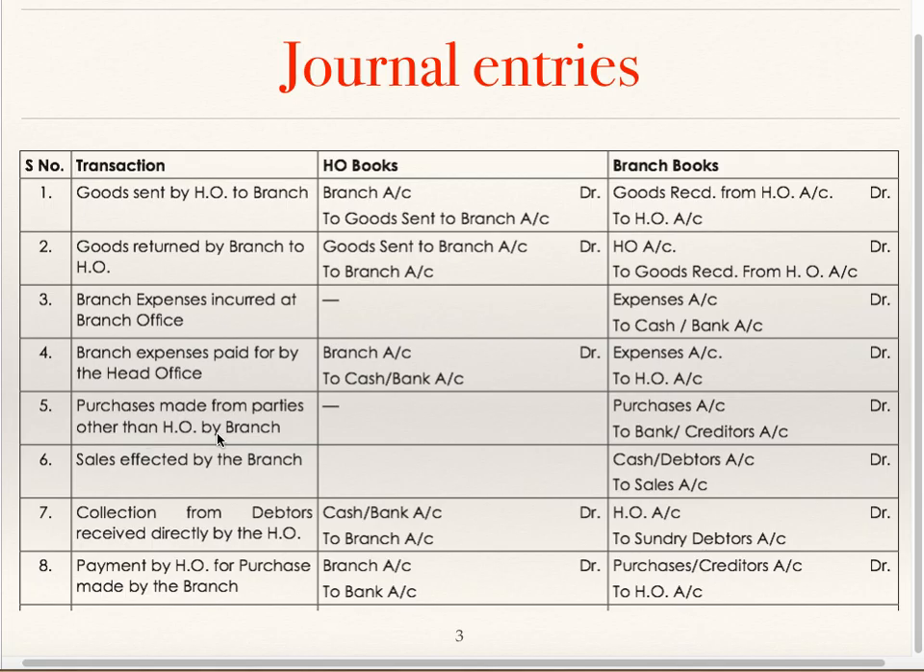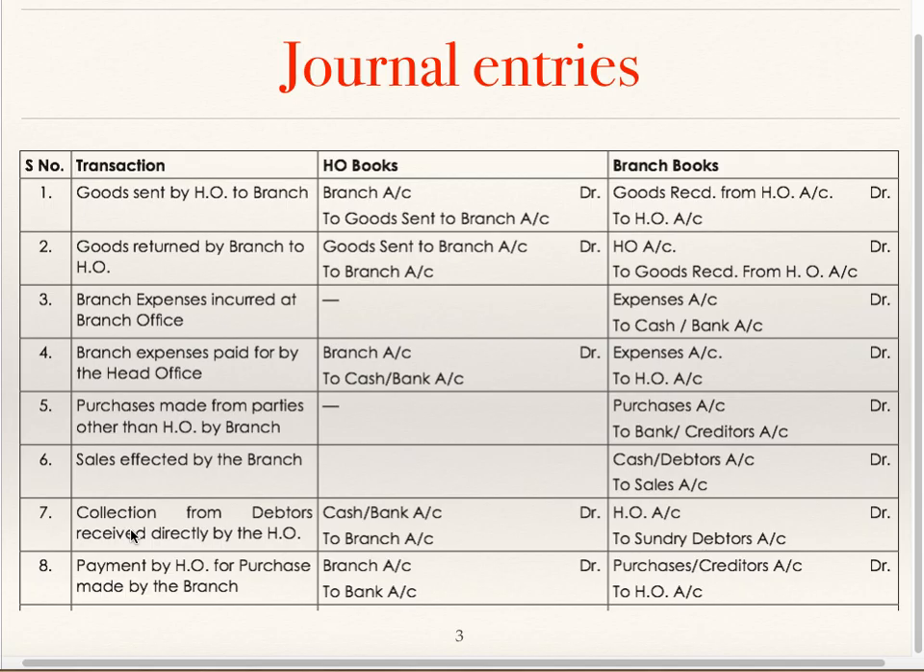Purchases made from parties other than head office by the branch. No entry in the head office books, but in the branch books, purchases account debit to bank for cash purchases and purchases account debit to creditors for credit purchases. Sales effected by branch, no entry in head office books. Cash account debit to sales for cash sales and debtors account debit to sales for credit sales in the books of branch.